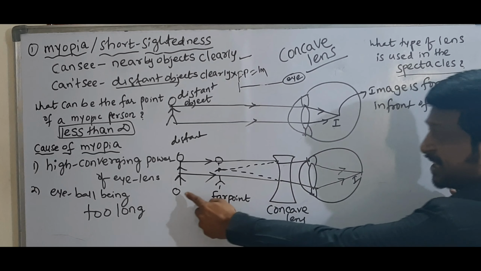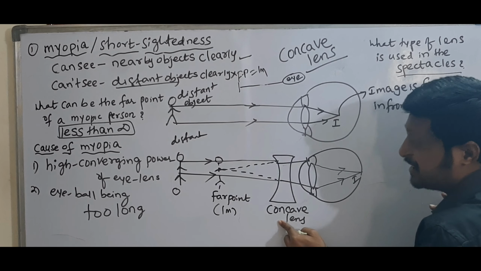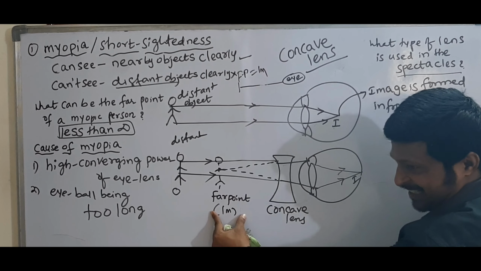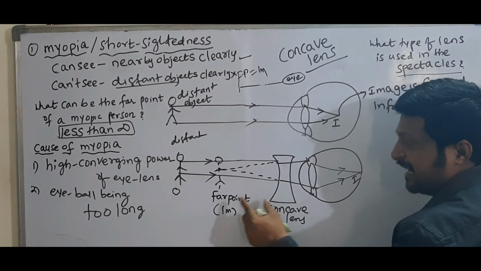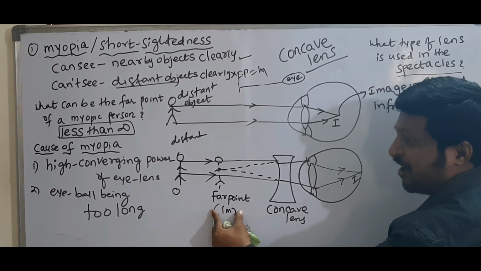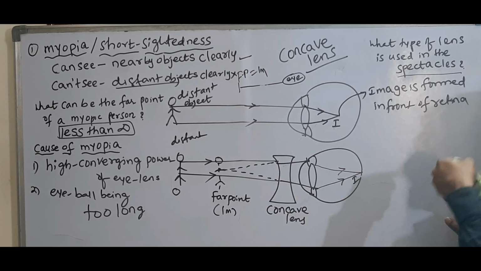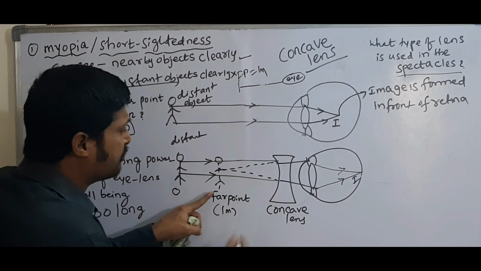Actually the object is here, but the concave lens forms the image of this object at the far point. Then for the eye, this image acts as the object and the final image is formed on the retina. Then he is able to see. Which type of image is this?